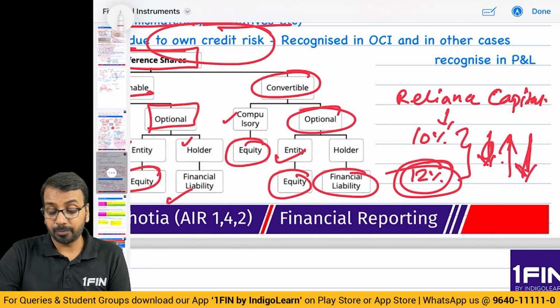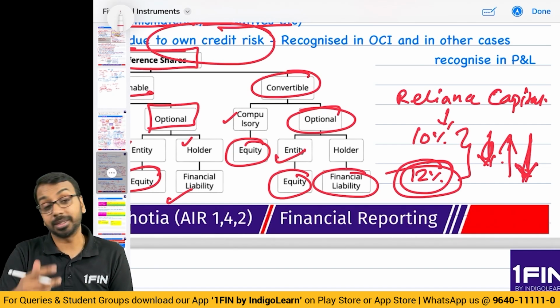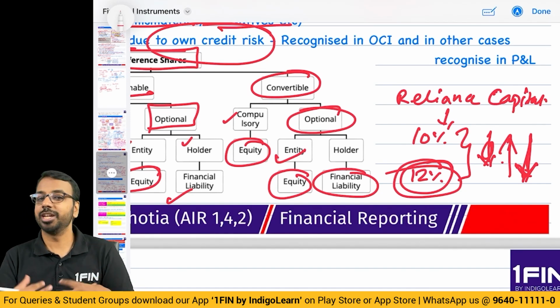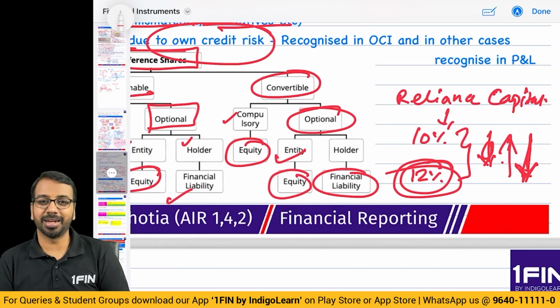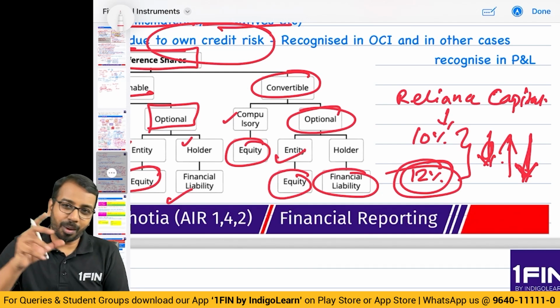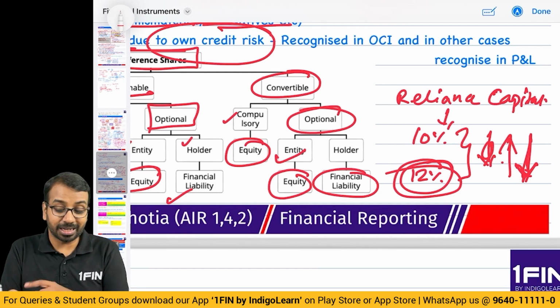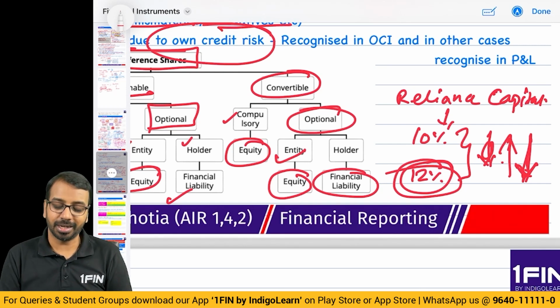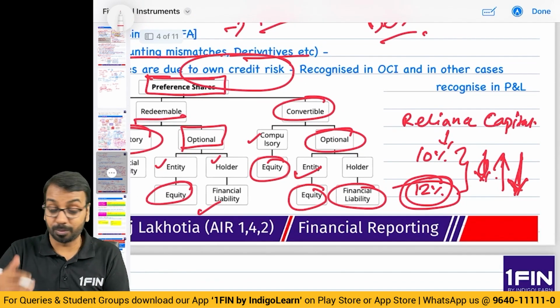The value of liability, when it goes down, it becomes a gain. Now think of it, because of my credit risk change, there is a gain. And if I recognize that in P&L, how odd it would look. The company is going through troubled times and we are recognizing a gain on restatement of liability. It would look very, very odd, right? And it will not be a proper representation.